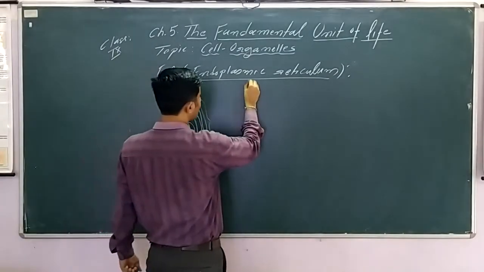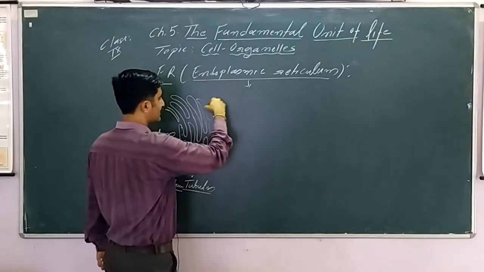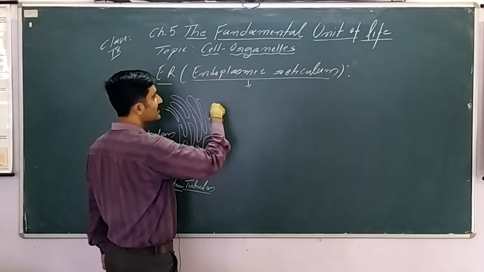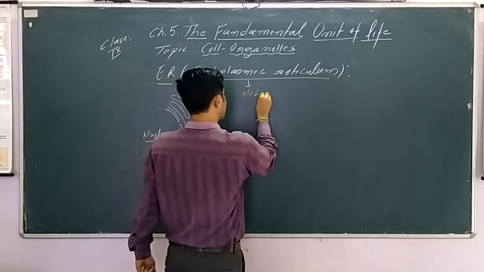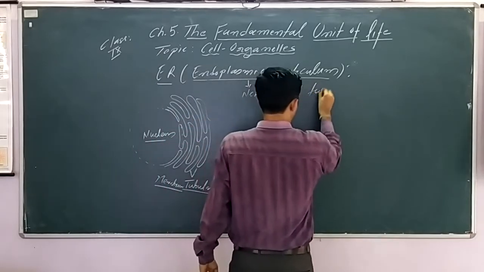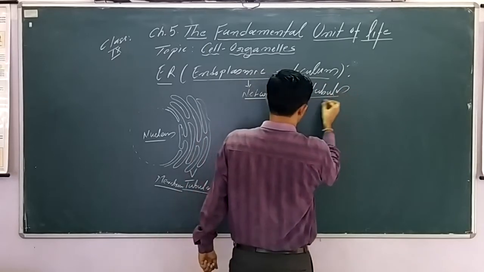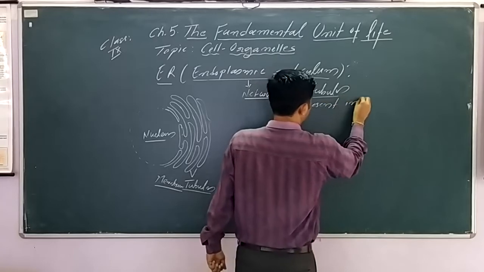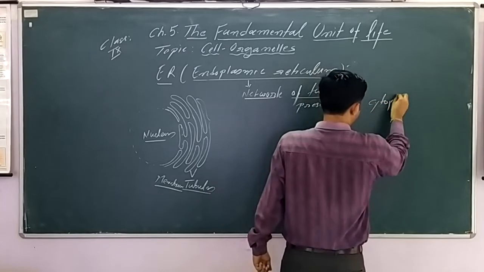We define endoplasmic reticulum as: endo means inside. In the cytoplasm there is a network of tubules. This is called endoplasmic reticulum. So we can define it as a network of tubules present in the cytoplasm.